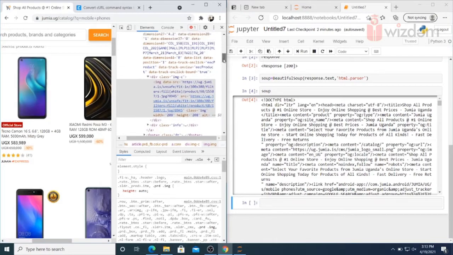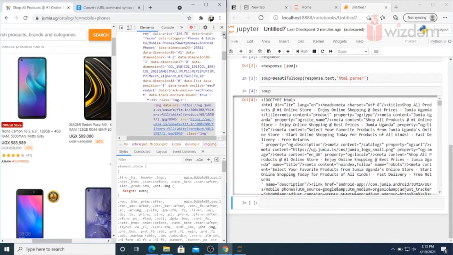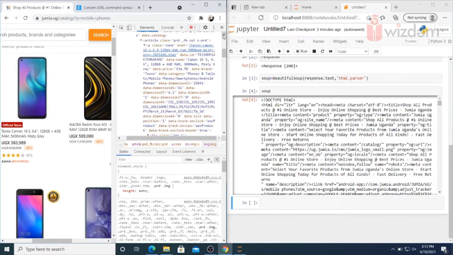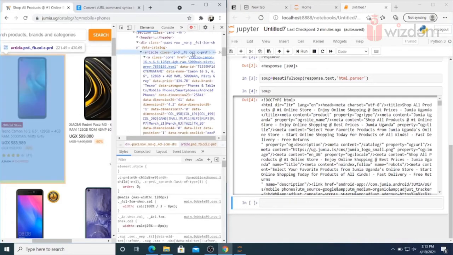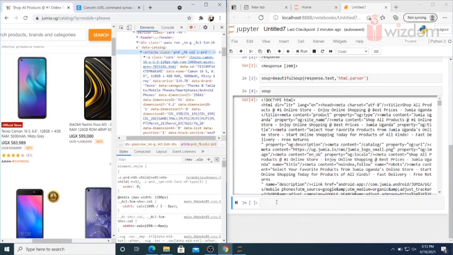So we'll look at the class that this mobile covers, including the image. You can see if I select that class, the whole image is selected, even the phone title and price. So I'll use main_box equal to soup.find_all,